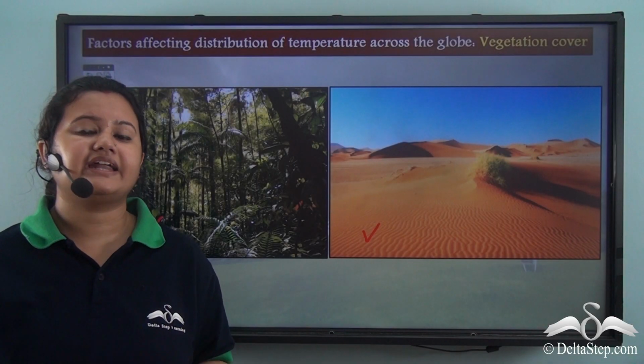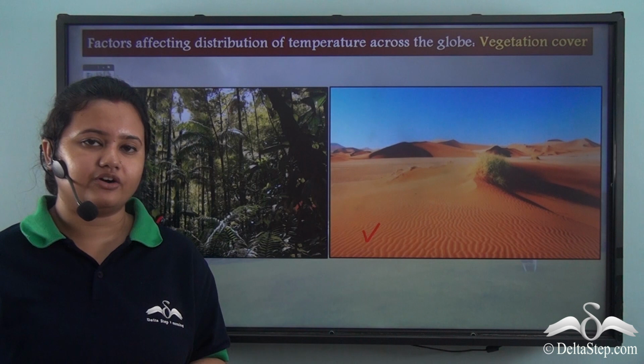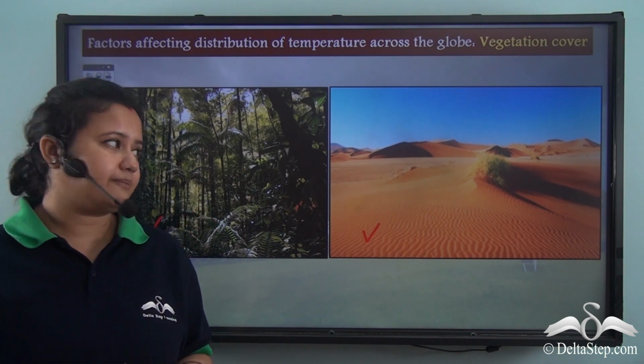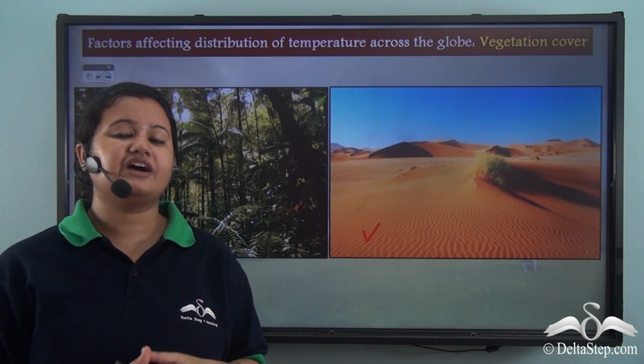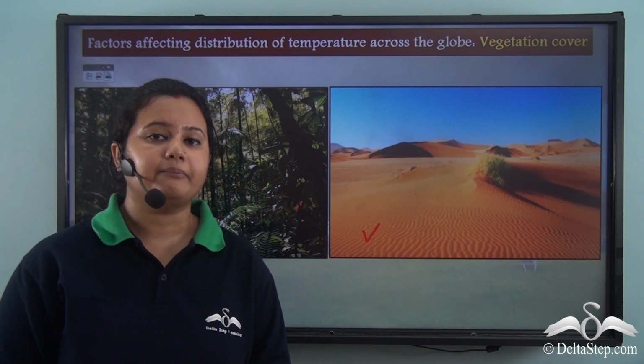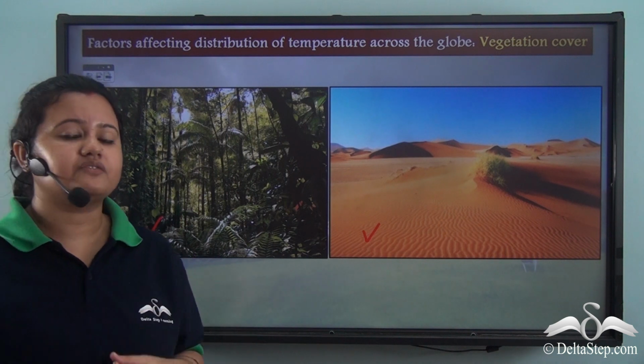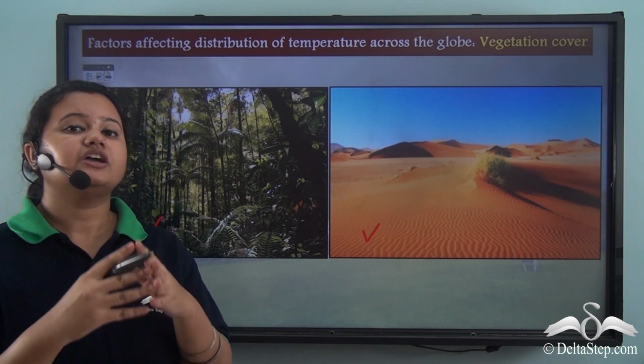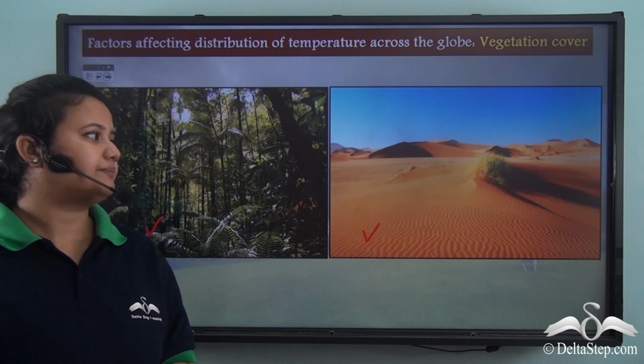So places that have substantial vegetation cover experience comparatively cooler temperature than the places that have little vegetation cover, because the trees absorb the sun's heat and this solar energy is in turn utilized by the plants.